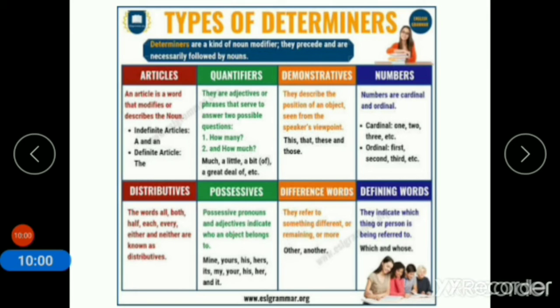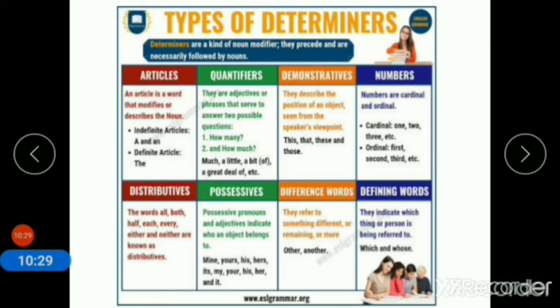Distributives. The words all, both, half, each, every, either and neither are known as distributives. Possessives. Possessive pronouns and adjectives indicate who an object belongs to: mine, yours, his, hers, its, my, your, his, her, and its.